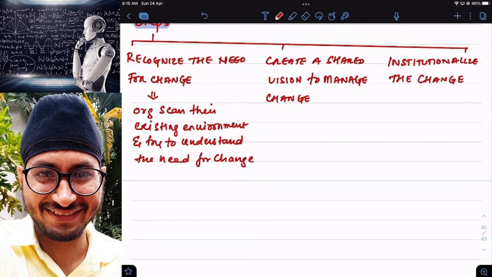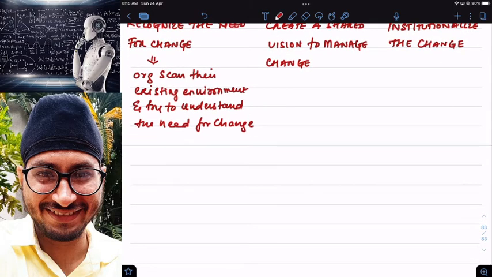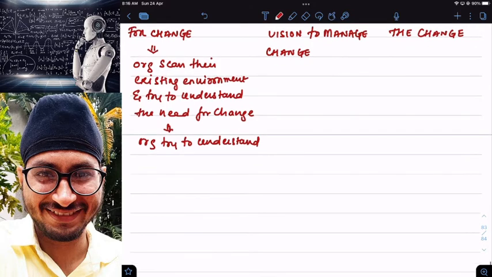Simple. So in simple words, I can also write something like this. Organizations try to understand their problems in existing strategy.